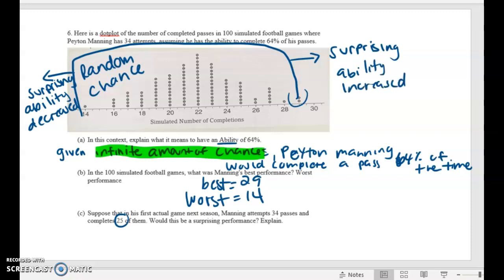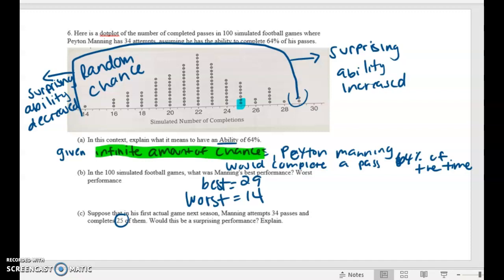So if I simulated 25, I look in the dot plot and see where 25 is. It does not matter how many he simulated. It doesn't matter if there are 100 dots on 25 or 1 dot on 25. That 1 dot is simulated by random chance, which means it's possible to happen. I'm not surprised because any random time it could come up.